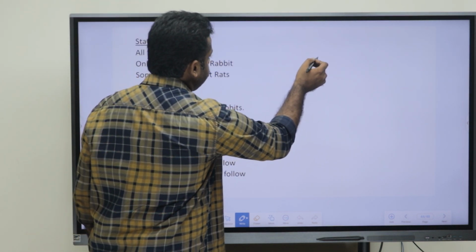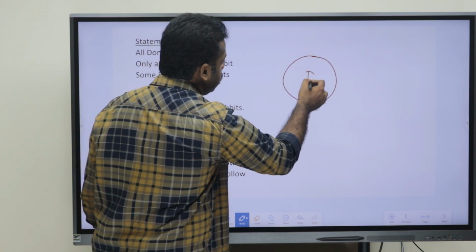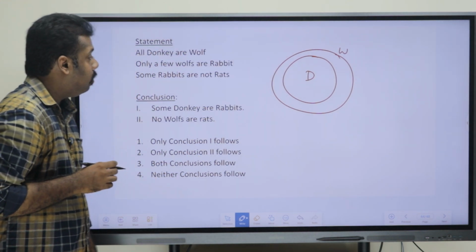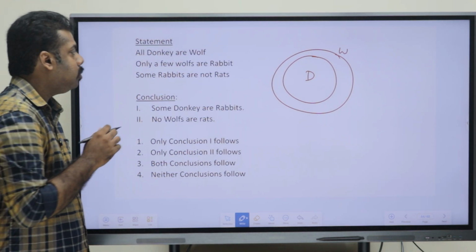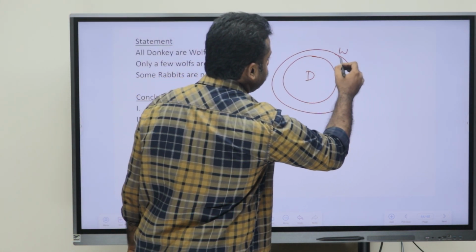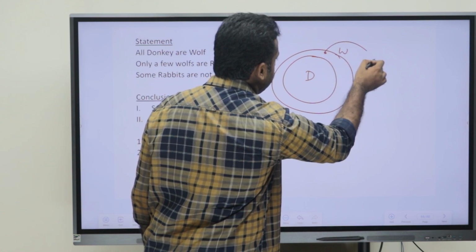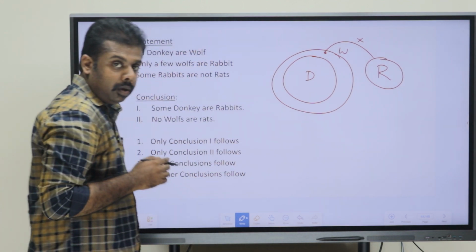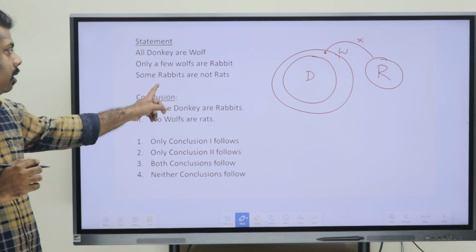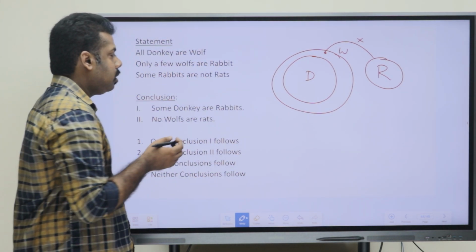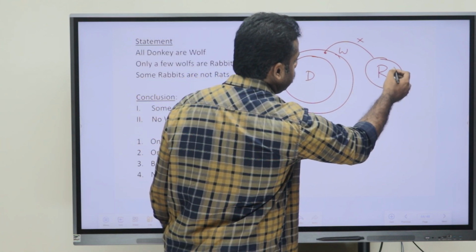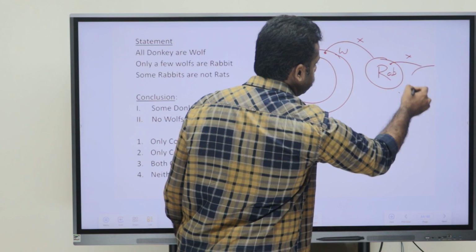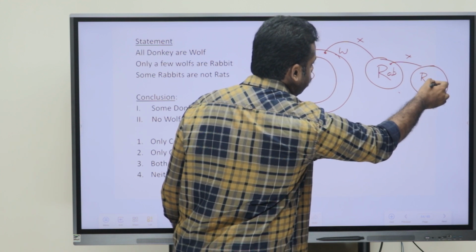Now if you are drawing the Venn diagram, what does the first statement say? All donkeys are wolf. So donkey is completely inside the wolf. Now what does the second statement say? Only a few wolf are rabbit. So that means not all wolf are rabbit. Now what does the third statement say? Some rabbits are not rats. So this is rabbit, and some rabbit is not rat, as they have told.